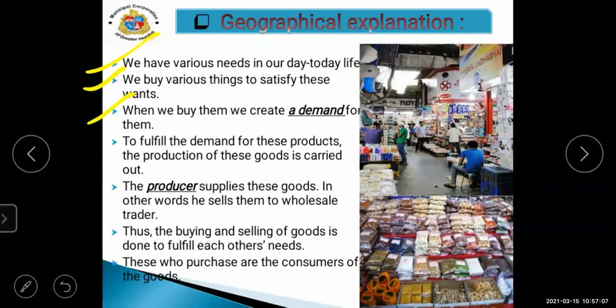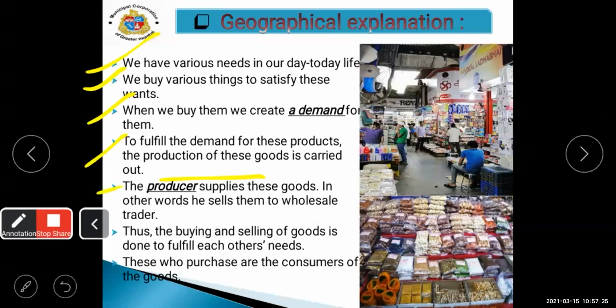Yes. Now, to fulfill the demand for these products, the production of these goods is carried out. As we are demanding the product, we are getting the product in our hand. The producer supplies these goods, in other words, he sells them to wholesale traders.